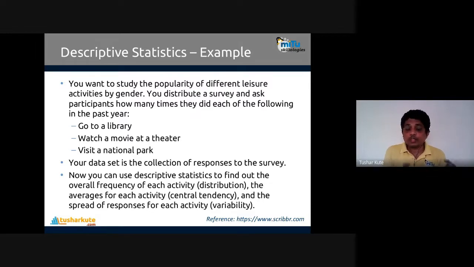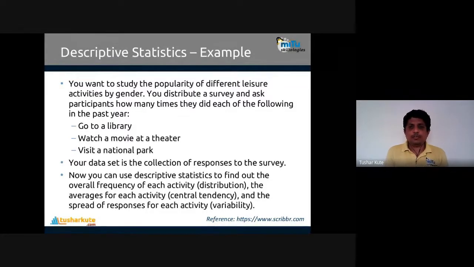So we can find that on average. Average is important to know, because looking at every individual's response is not a good idea to identify this. So average will show. It's called a measure of central tendency. And then the third, the spread of responses in each activity. It's called variability. Spread means standard deviation basically.